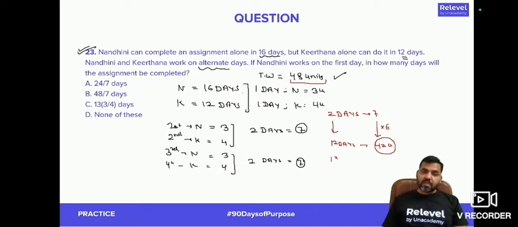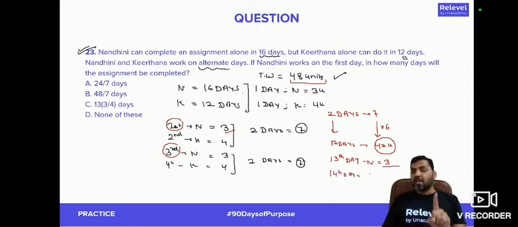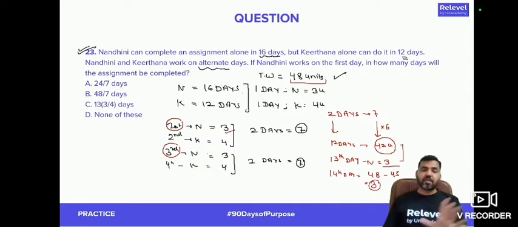Now, when it comes to the 13th day, it will be the turn of Nandini. Why will it be the turn of Nandini? Because Nandini is starting the work and on all odd days, only Nandini is working. So 13th is an odd number. So on the 13th day, Nandini will be working and Nandini will be doing 3 units. Then, you see that 45 unit work is done. So on 14th day, Kirtana will be working, and the amount of work left is 48 minus 45, that is 3 units, right?